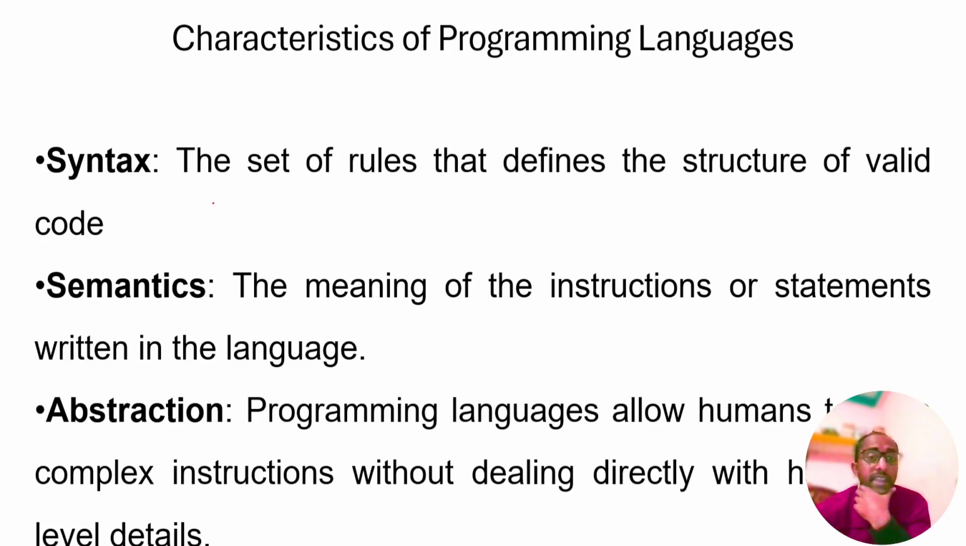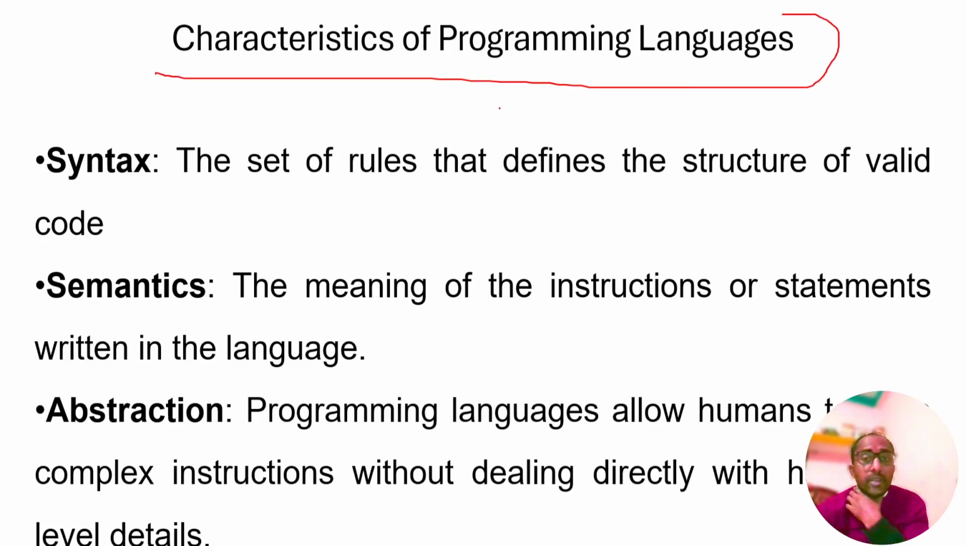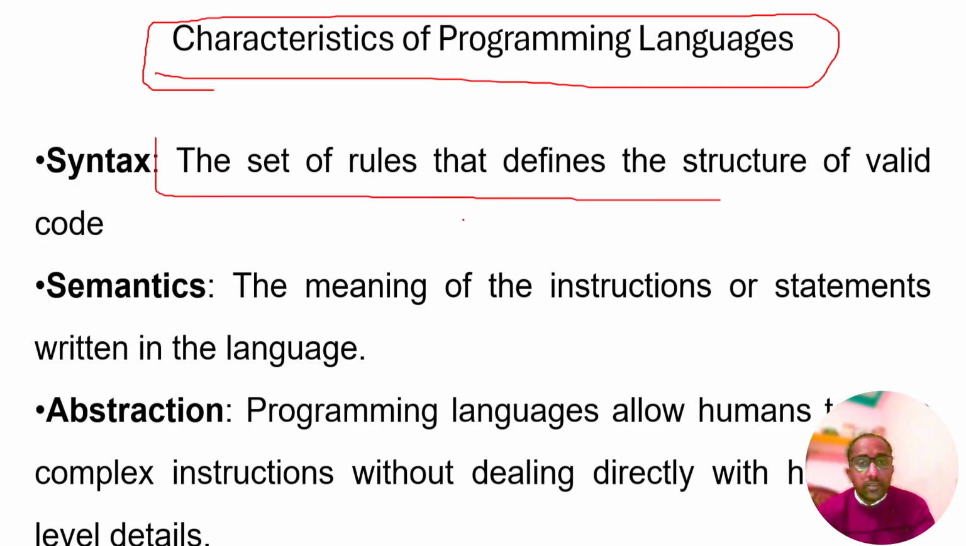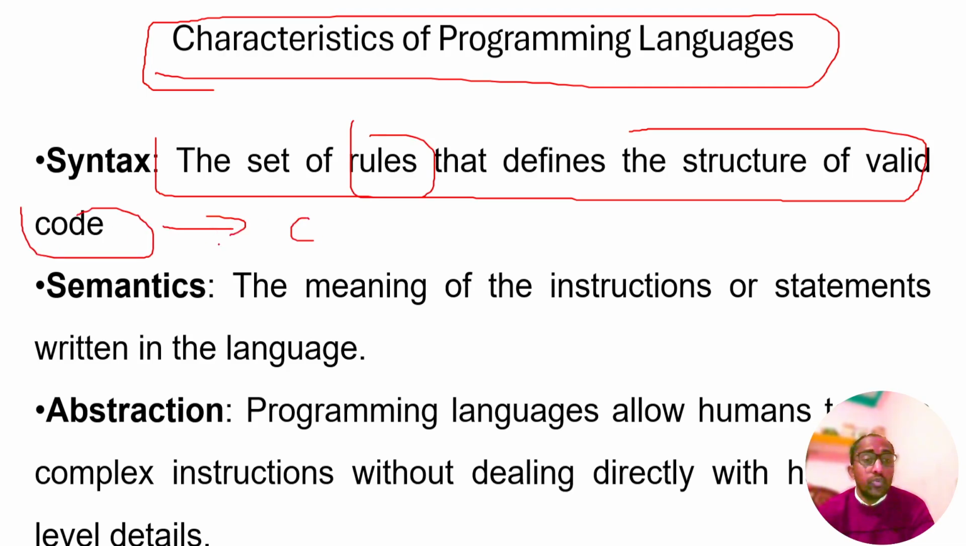So now let's move to the characteristics or features of the programming language. What are the characteristics of the programming language? Syntax: the set of rules that defines the structure of valid code, how the statements are written, punctuated and arranged. How will the code be valid? It means syntax.